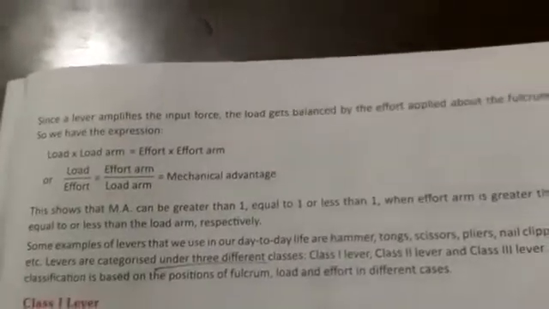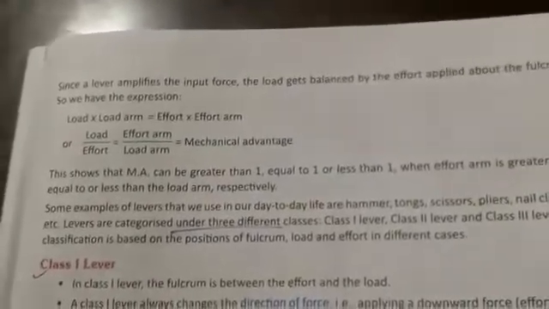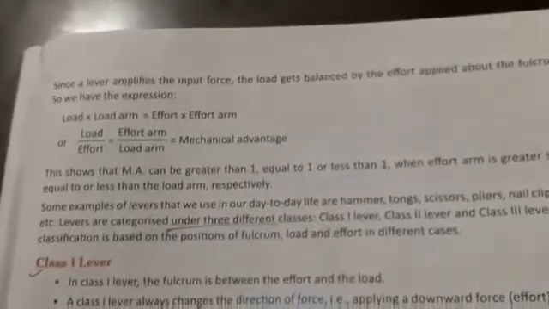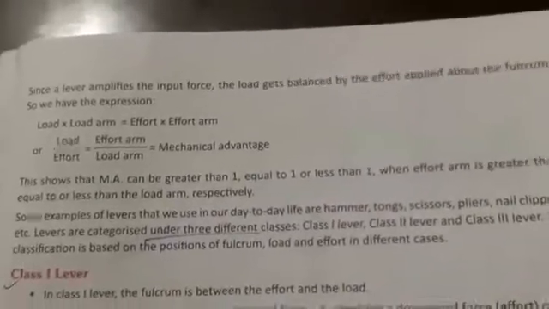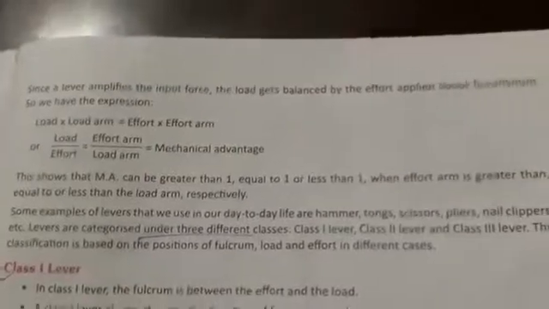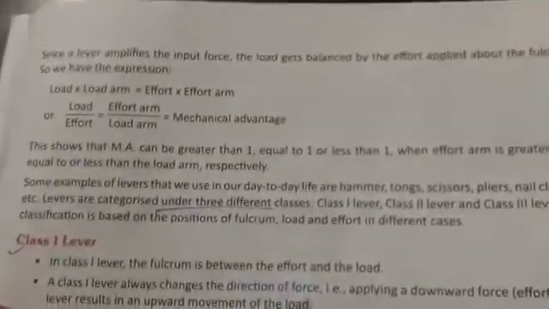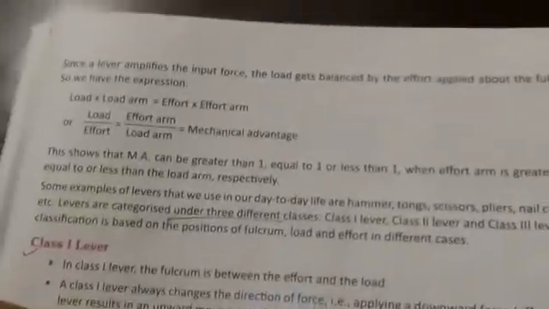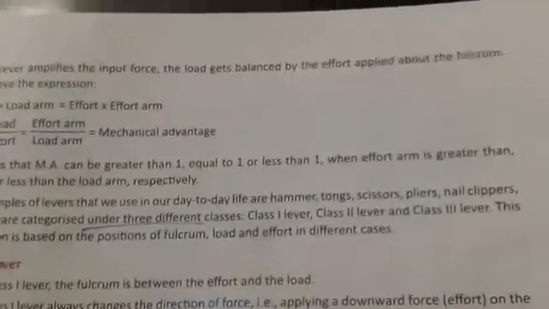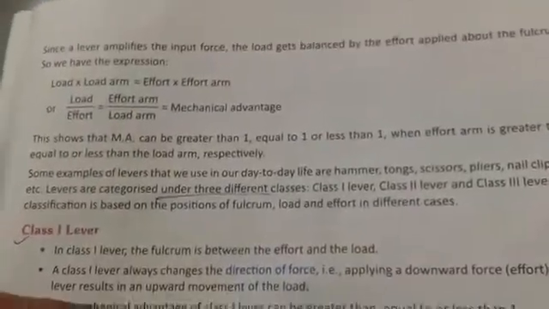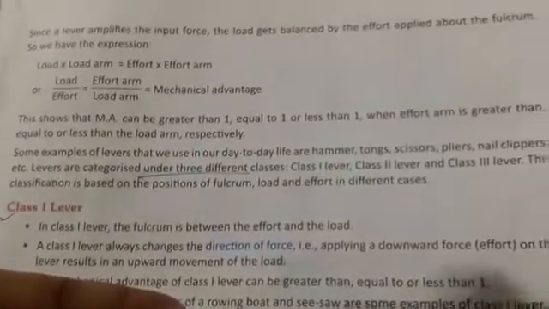Since a lever amplifies the input force, the load gets balanced by the effort applied about the fulcrum. So we have the expression: load into load arm is equal to effort into effort arm, or we can say load upon effort is equal to effort arm upon load arm. That is called mechanical advantage. This shows that mechanical advantage can be greater than 1, equal to 1 or less than 1, when the effort arm is greater than, equal to or less than the load arm respectively.